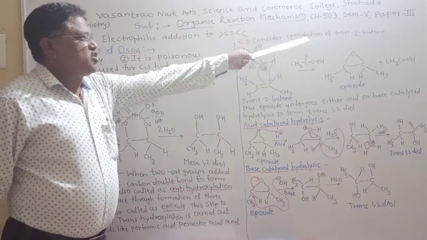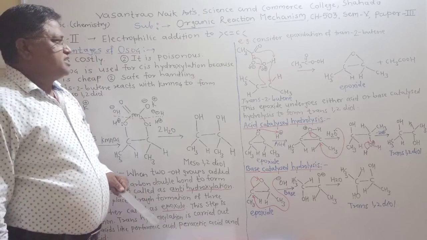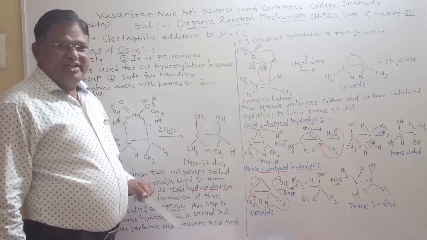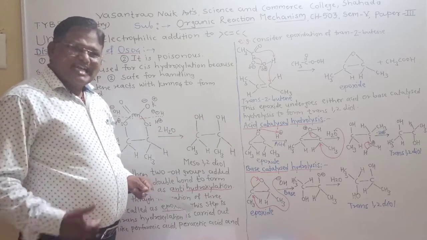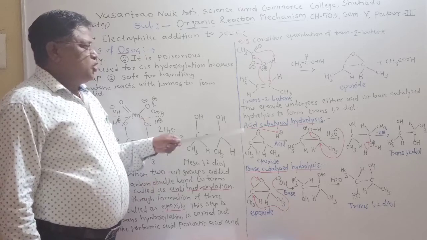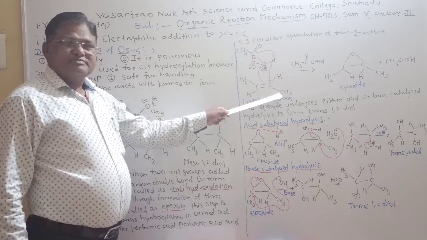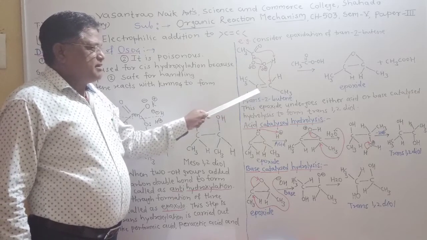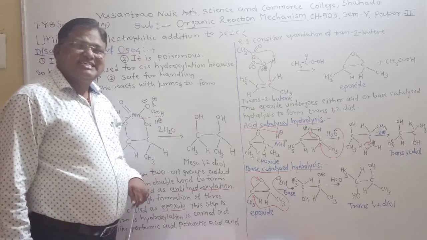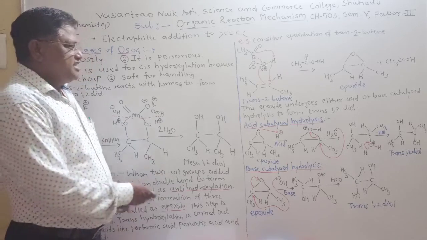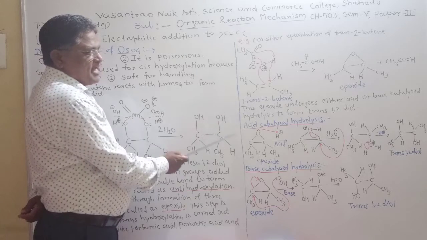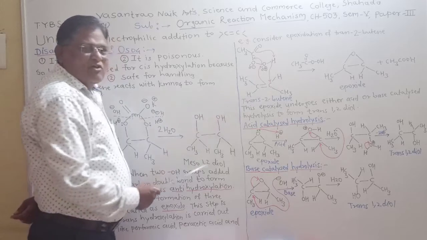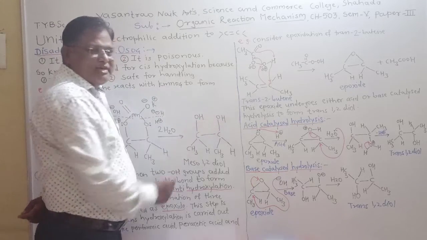Now the example of trans-hydroxylation. Consider epoxidation of trans-2-butene. Now this structure is trans-2-butene. So what is meant by trans isomer? When two similar atoms get attached to opposite sides of the carbon-carbon double bond, it is called a trans isomer. In trans-2-butene, two similar methyl groups are on opposite sides of the double bond.